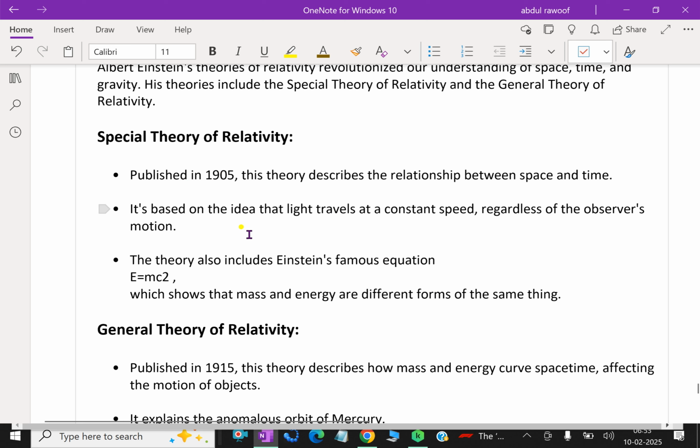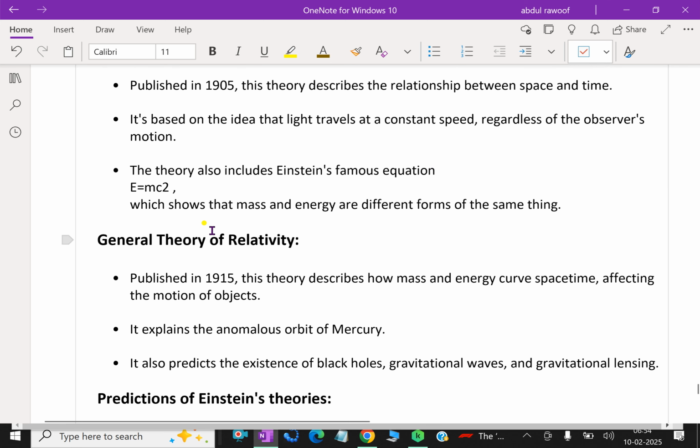It's based on the idea that light travels at a constant speed regardless of the observer's motion. The theory also includes Einstein's famous equation E equals mc squared, which shows that mass and energy are different forms of the same thing.